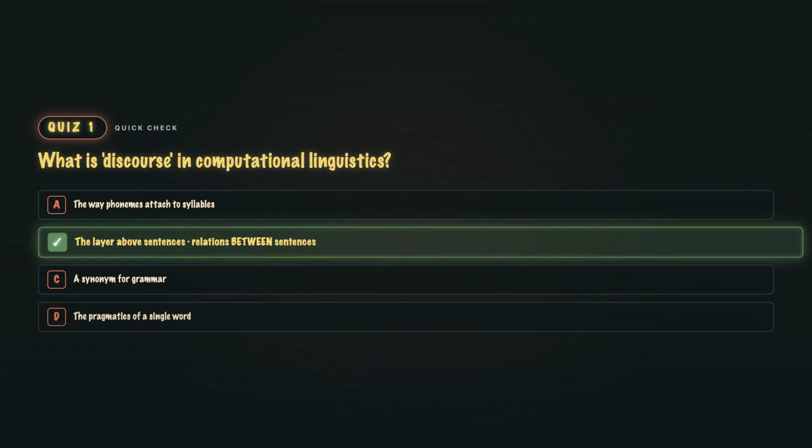B. Above the sentence. Discourse is where sentence 2 only makes sense given sentence 1. Cause, contrast, elaboration. The relations between sentences that your brain fills in without noticing. Grammar handles inside a sentence. Discourse handles between them.